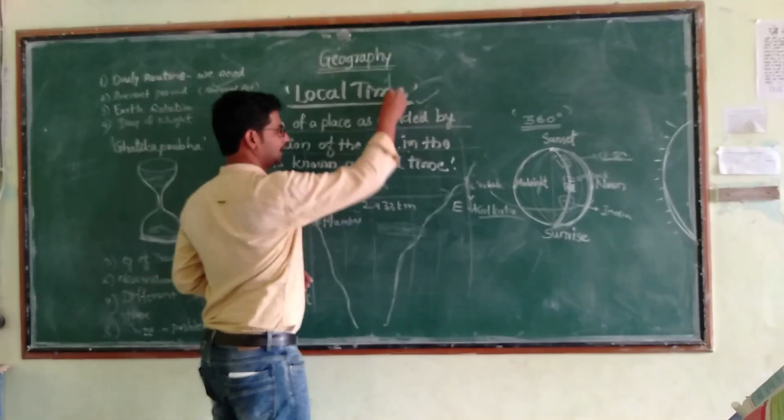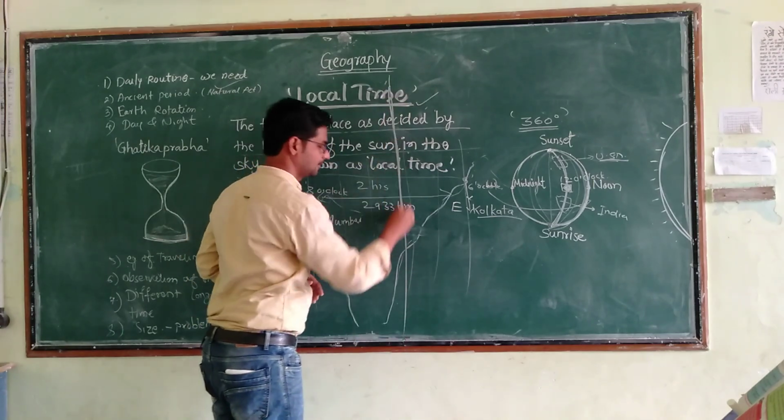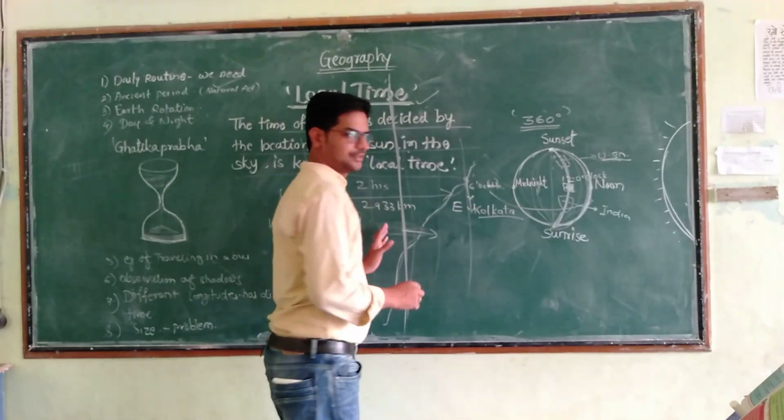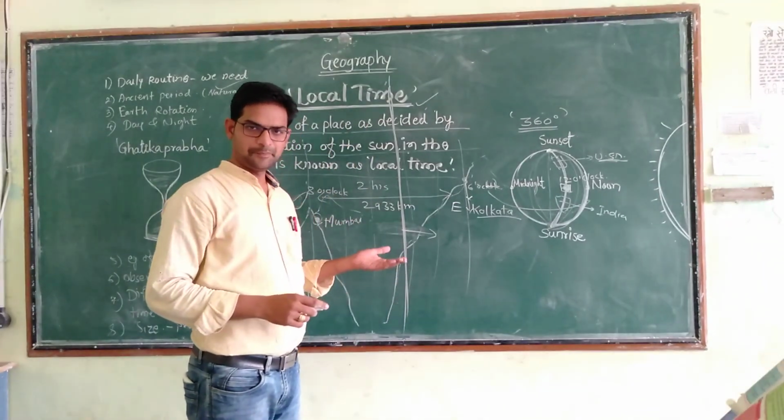So from the middle part of India, one longitude is considered as the major longitude, and a longitude is also called a meridian.